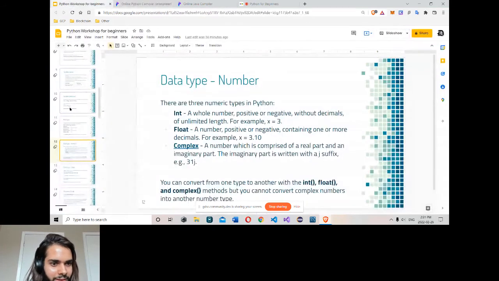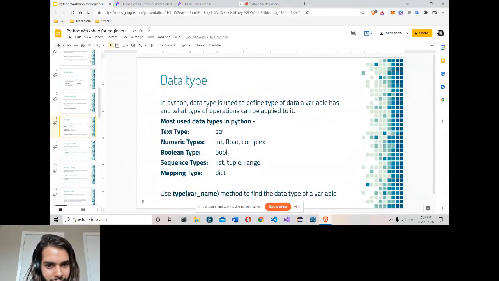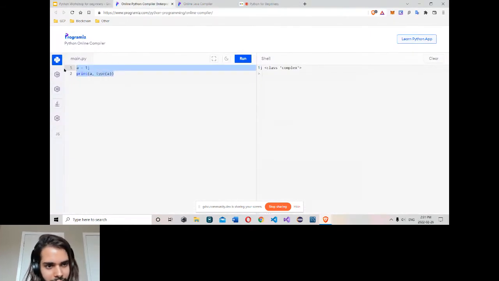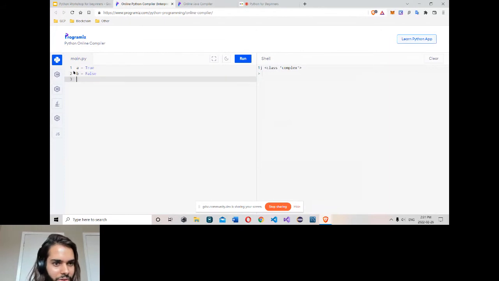Complex. Let's go in here. So string, we know. This is Boolean. Again, Boolean could be A equal to true. So that's a Boolean. B equal to false. It simply has two values, true or false.